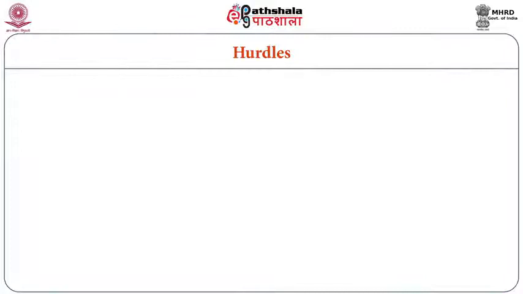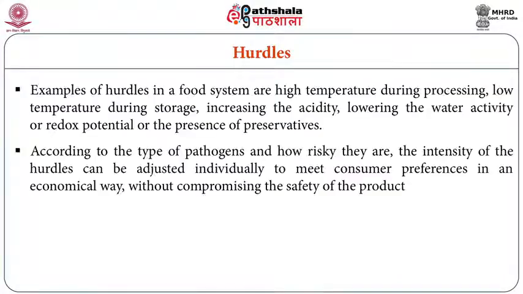So what are the hurdles we have? Examples of hurdles in the food system are high pressure, high temperature during processing, low temperature during storage, increasing the acidity, lowering the water activity, lowering the redox potential, or the presence of preservatives.